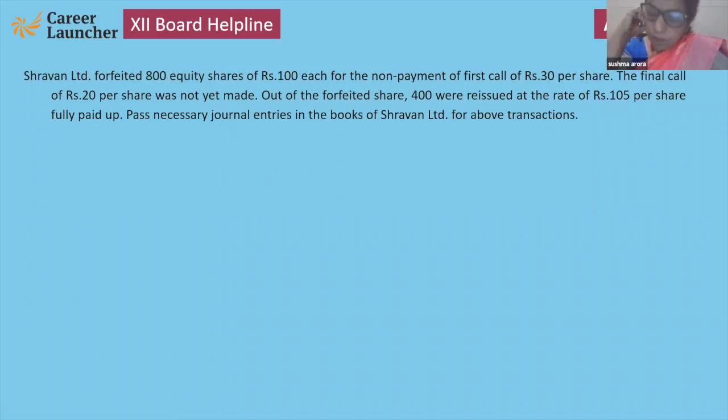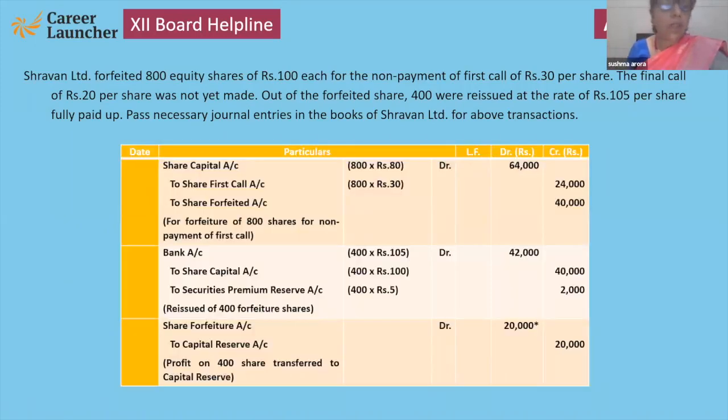General entries. What do you think? What will be the general entry? See, 800 into 80. If the final call is not yet made, it means it is not to be debited. And here share first call. My dear children, in place of first call, you can write call in arrear as well.